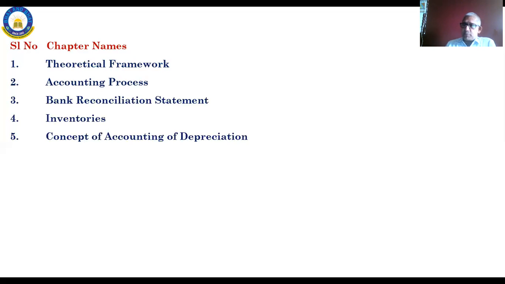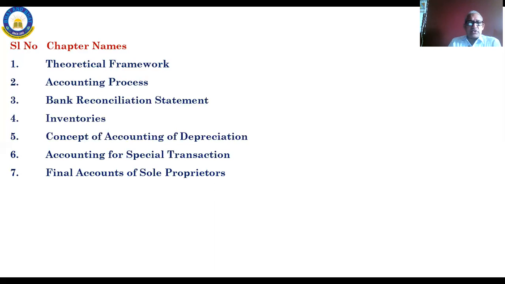How is it to be accounted in the books? The different types of accounting for depreciation, all this we will study in this lesson. Next, special transactions. Special transactions means we will cover here consignment and joint venture, because you have already studied this at the earlier level. If you are going to 12th now, or have already completed 12th, you already know consignment and joint venture. Correct? Goods on sale basis or return basis, these are all covered under accounting for special transactions.